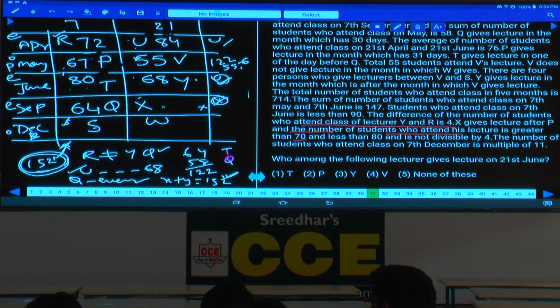Now we are left with the number of students who attend the class on 7th December is a multiple of 11. 7th December multiple of 11, it could be 55, 77, 99, out of which 55 is already gone. 77 or 99, isn't it? Because it must be odd. Now 70 and 80. X must be how much? Now 78. Why is it 78? X is 78.